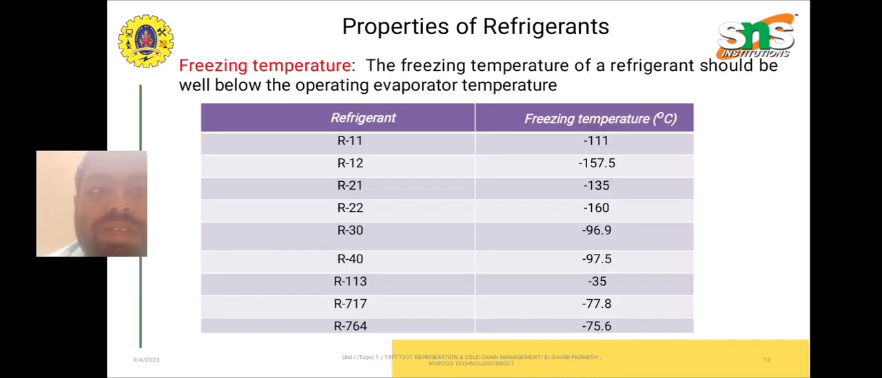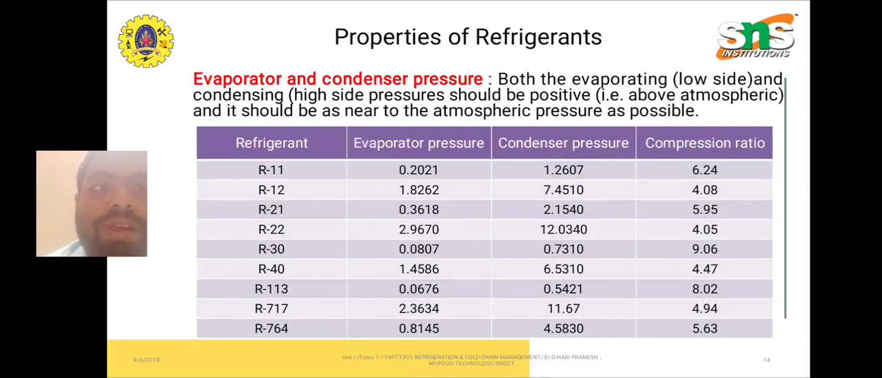For freezing temperature, it should be well below the operating evaporator temperature. For example, in R12, the freezing temperature is minus 157.5. For R22, it is minus 160, and for R113, it is minus 35.